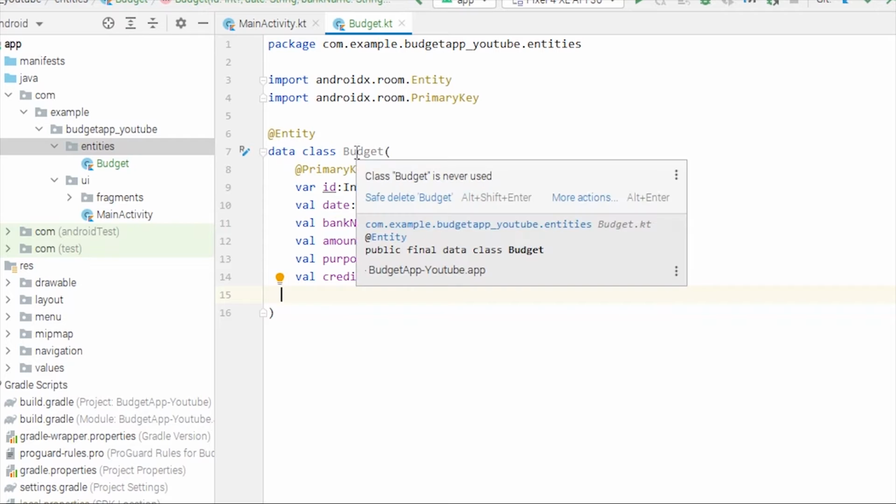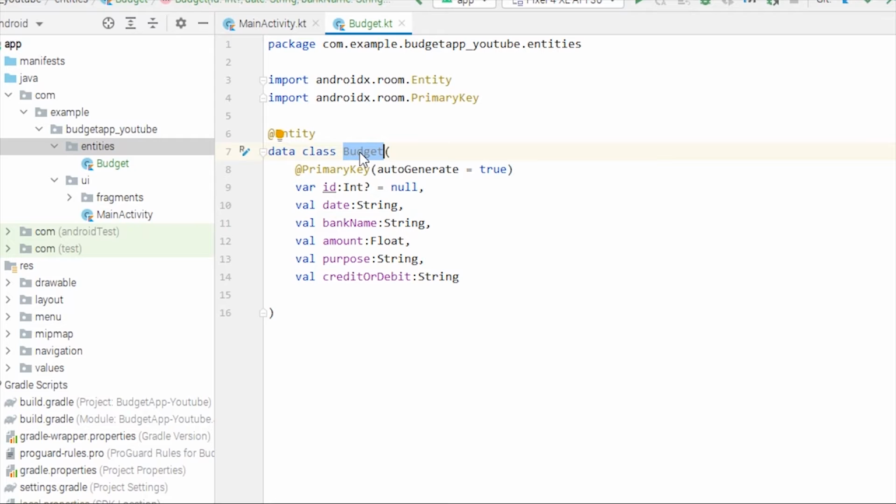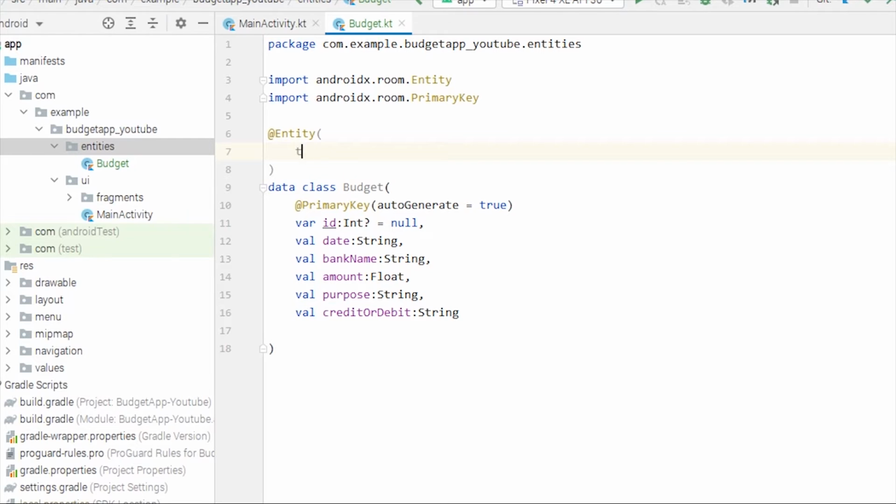And one more thing, by default the Room library will take the name of the class as the name of the table. If we want to change the name, we can, in the parenthesis, specify tableName equals to something like budget, right? In the same way we can create another entity, another data class for our profile.